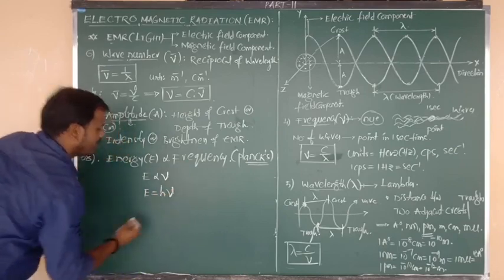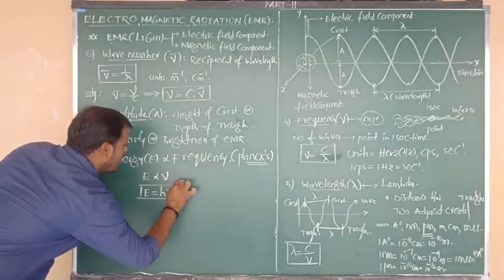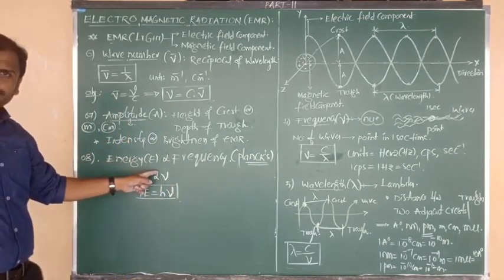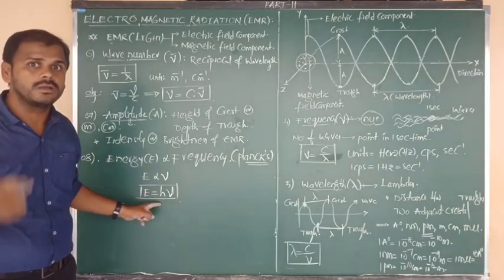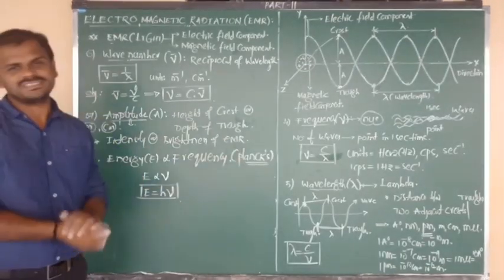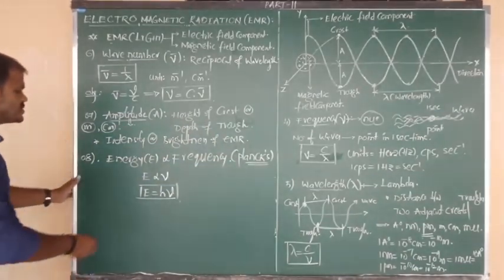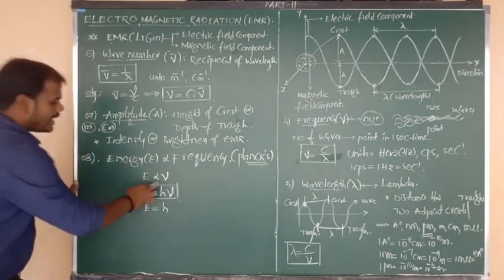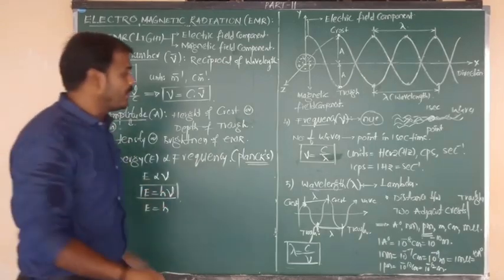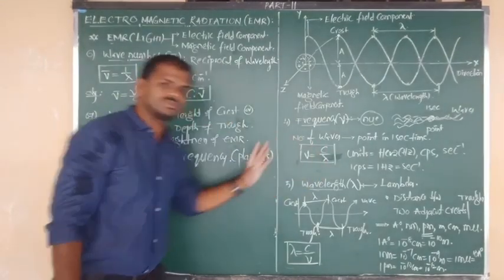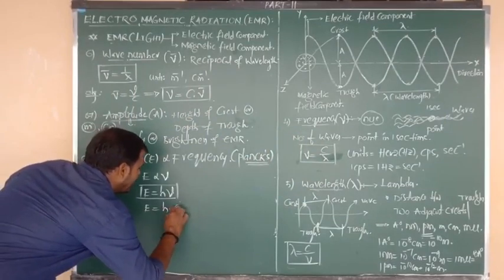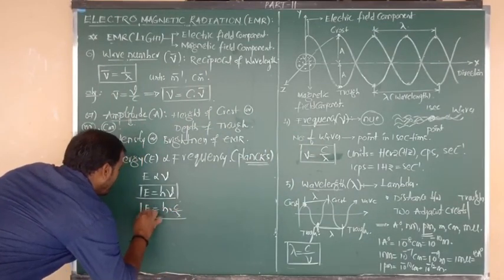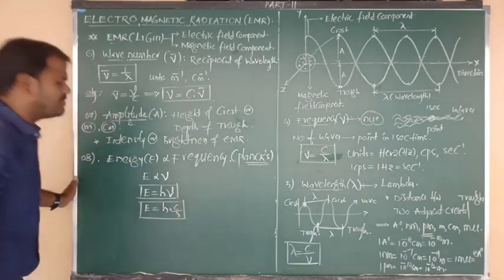When we simplify this formula, E equals h nu. Instead of directly proportional, I am writing h, which is Planck's constant. So energy equals h into nu, where nu is frequency, which equals c by lambda. So E equals hc by lambda.